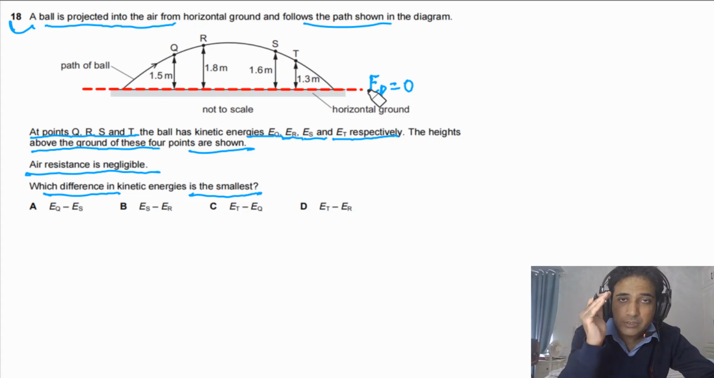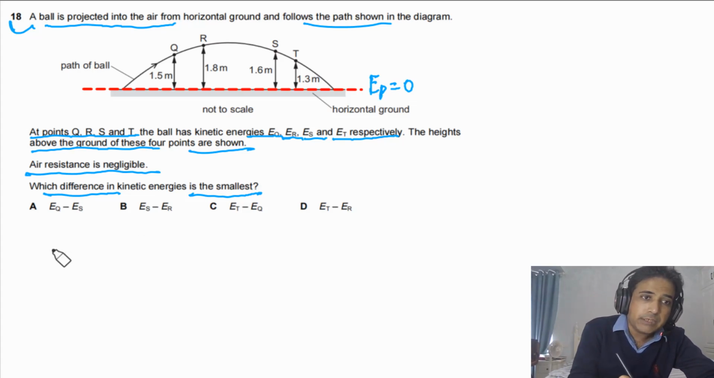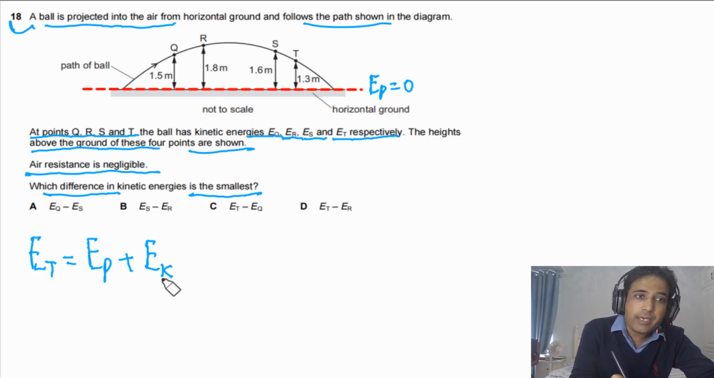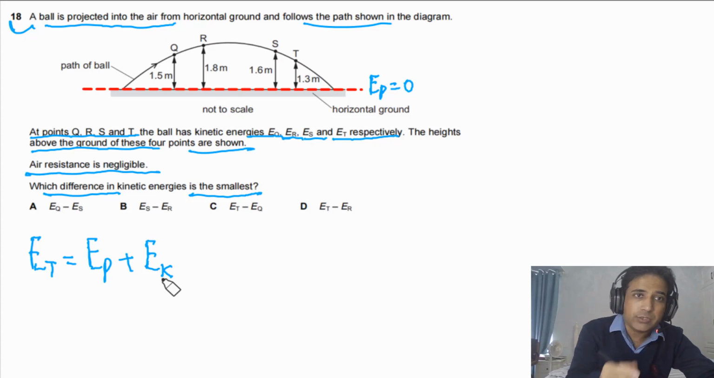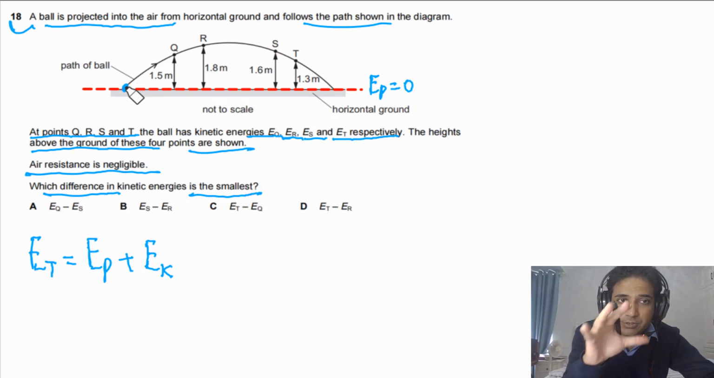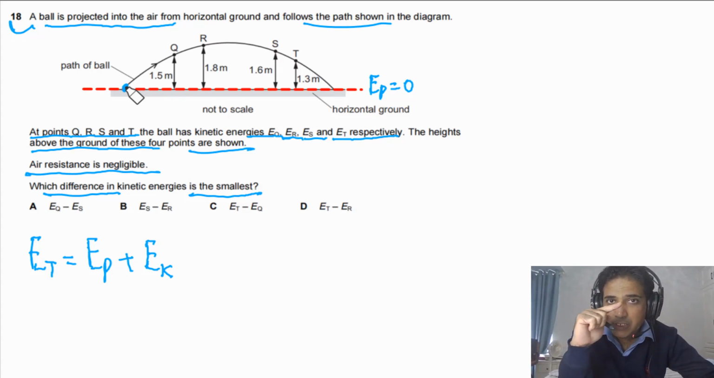Gravitational potential energy at this point is equal to 0. So at any point above this one, the total energy ET will be equal to EP, the potential energy, plus EK. At this point, the total energy is equal to the kinetic energy, because potential energy at this point is equal to 0. And as the ball is moving up, the ball is gaining GPE and losing KE.